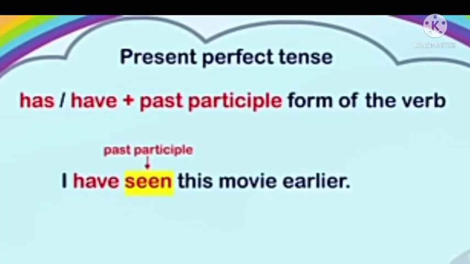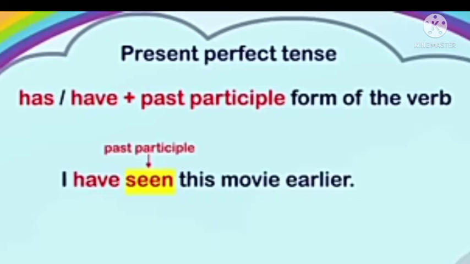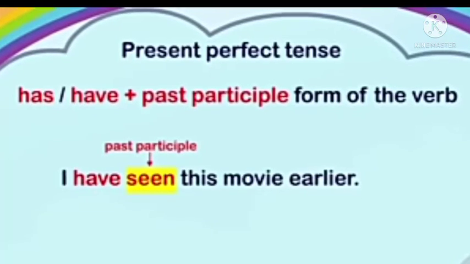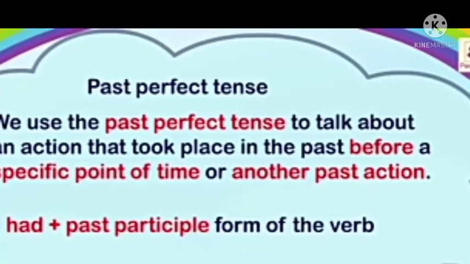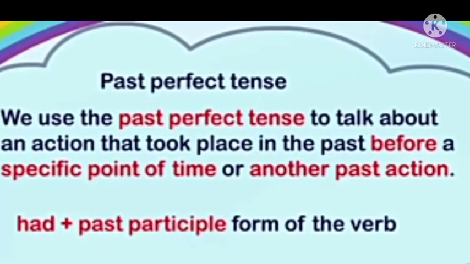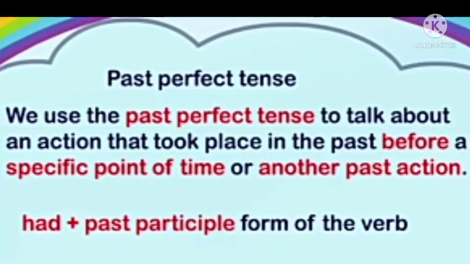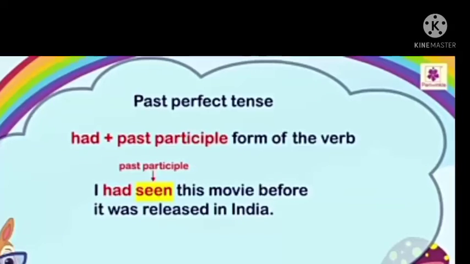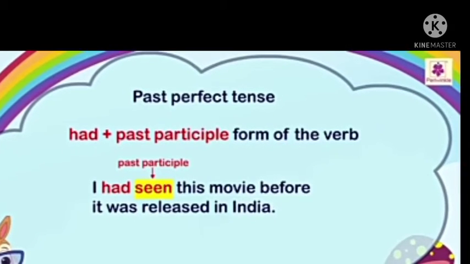Now see the example: I have seen the movie earlier. So here seen is past participle. Now past perfect tense: we use the past perfect tense to talk about the action that took place in the past before a specific point of time or another past action. Like, had plus past participle form of the verb.